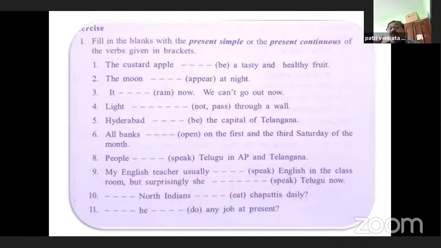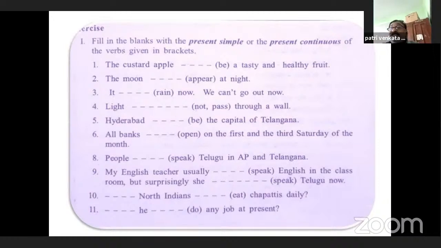The moon dash at night. It is common. It is the universal truth. So universal truths should always be in simple present. So the moon appears at night. It dash now. We can't go out now. So now means an action that is happening. So it is raining. So it should be in present continuous tense. It is raining now. The answer is it is raining now.